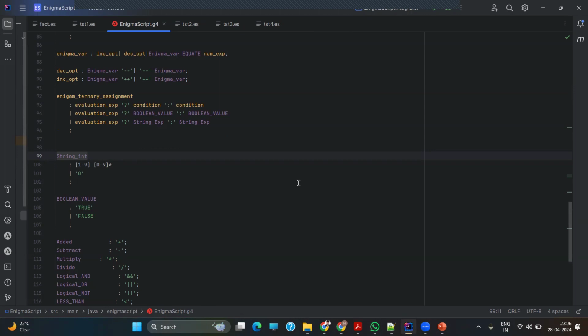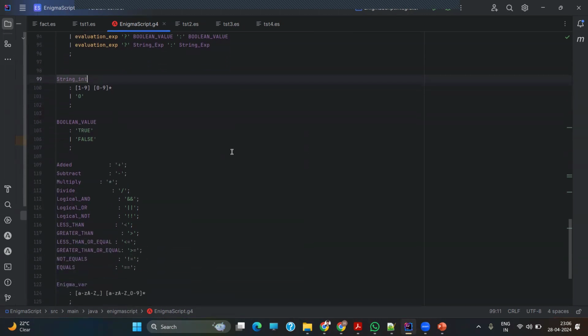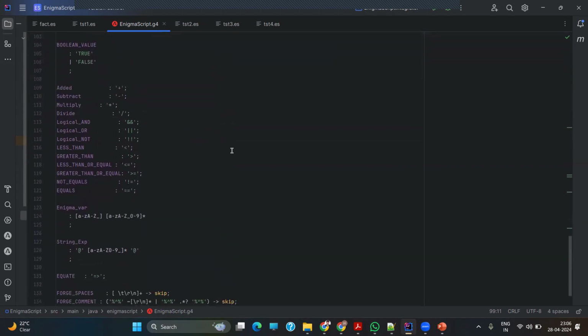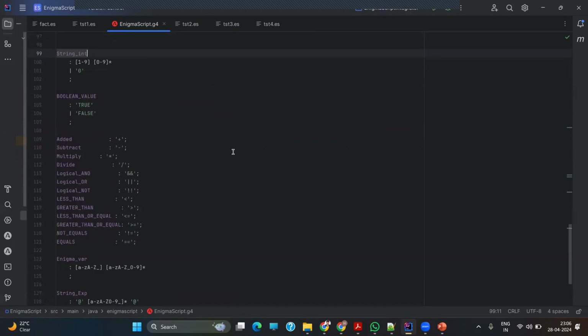Then the ternary and assignment operators are the same as in Java. The same logic is defined here. Then the string and integer values are the ones my friend Ujita has already explained, and those are all defined in this part. Now my friend Hemant will explain the execution of the code and take the meeting forward.